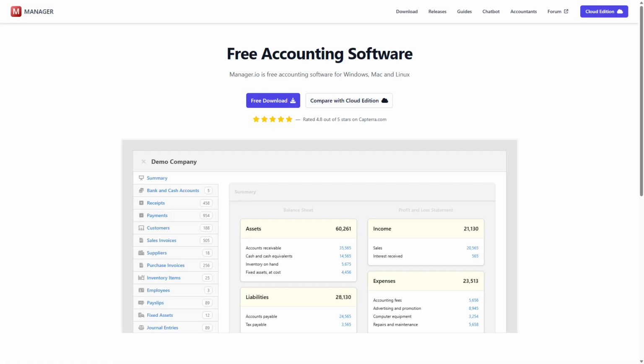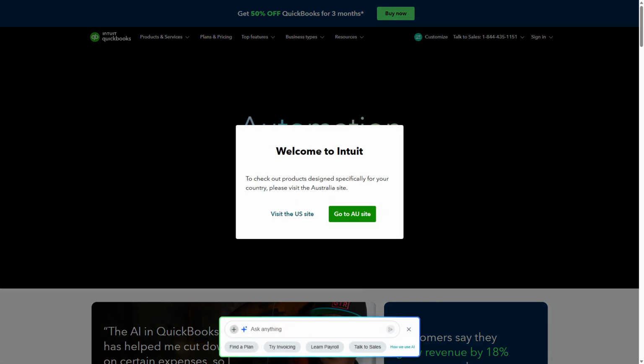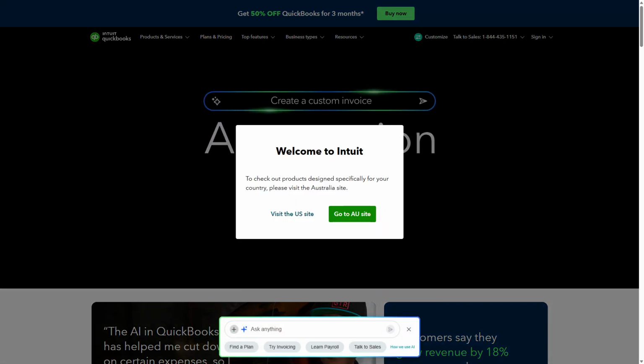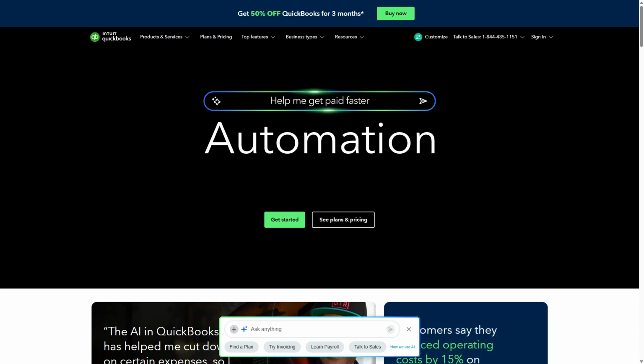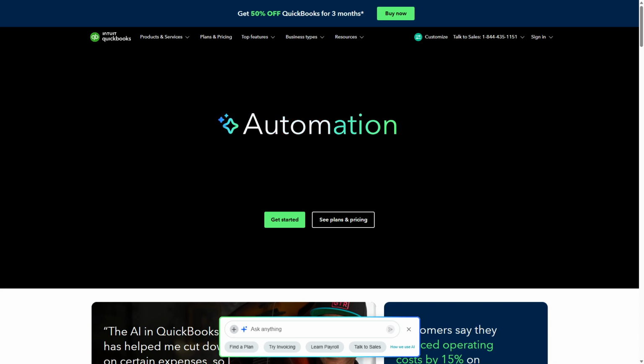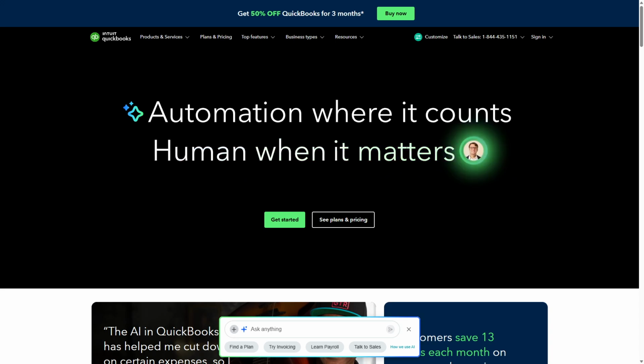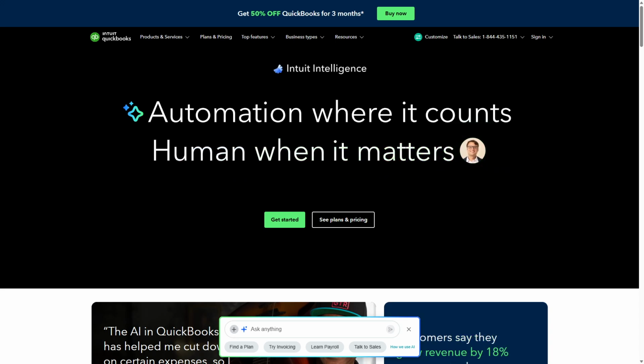Choose Manager.io if you want a free, easy-to-use accounting system with offline access and basic features, perfect for small businesses and freelancers. Opt for QuickBooks if your business demands advanced automation, payroll, and seamless integrations in a cloud environment. It's the better choice for scaling businesses that need comprehensive financial management with professional support and real-time access across devices.